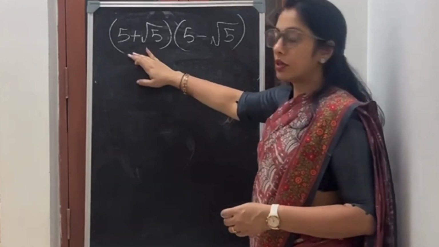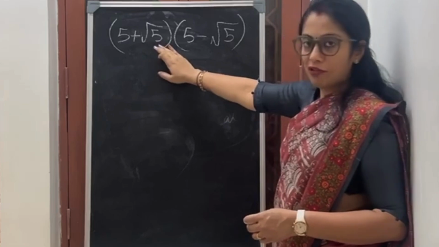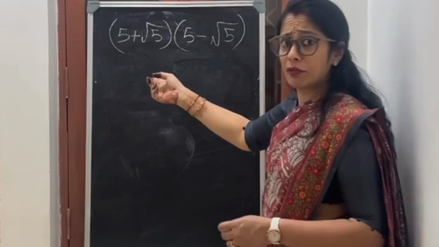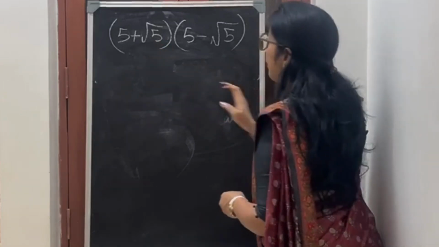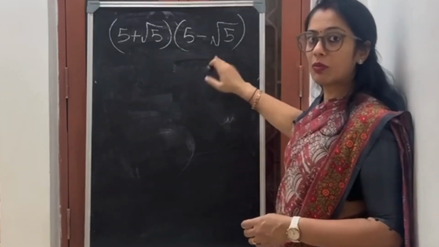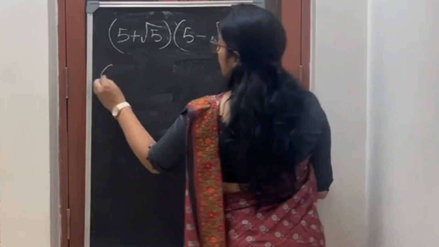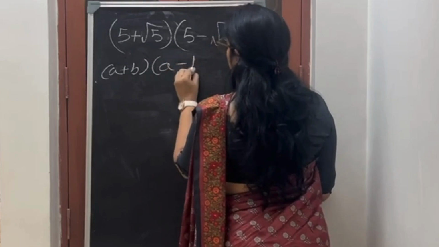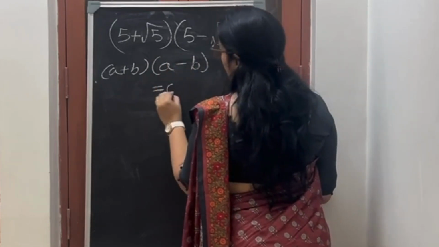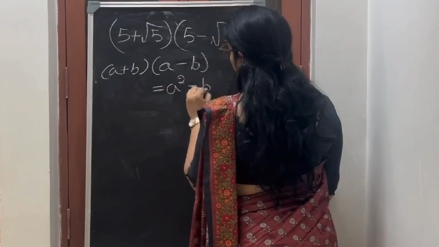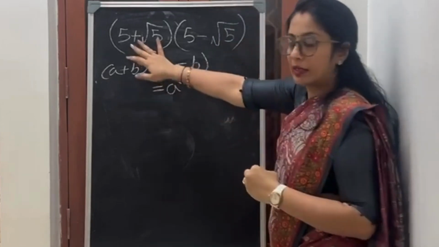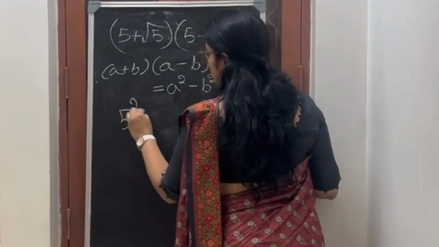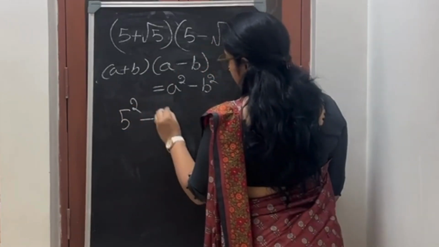Okay friends, my next sum. This is the question. Multiply 5 plus square root 5 into 5 minus square root 5. Which algebra formula is this? It is a plus b into a minus b, which equals a square minus b square. So I'll directly do that. What is a? 5. So 5 square minus b square.